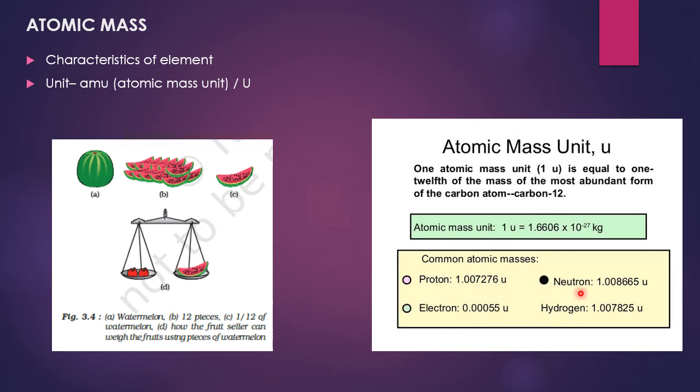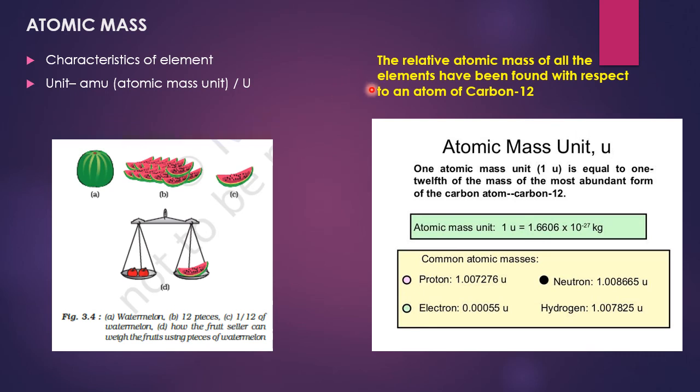Mass of neutron is 1.0086665 U. And for example, the hydrogen atom mass is given as 1.007825 unit.